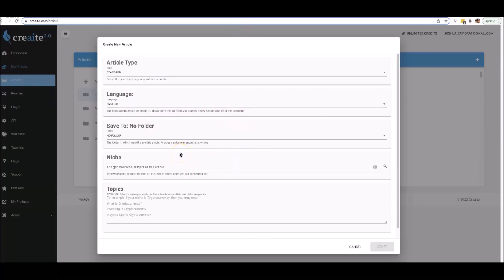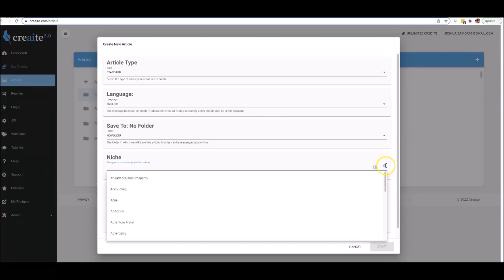All right, so all you literally have to do is come in here and type a niche in this box right here. Additionally, if you'd rather not type in a niche, you can just click this magnifying glass on the right-hand side, and we have pre-populated niches that you can pick from to have content written for you in that niche. You can see we have just about every niche you can think of under the sun inside of Creaite already pre-populated for you.